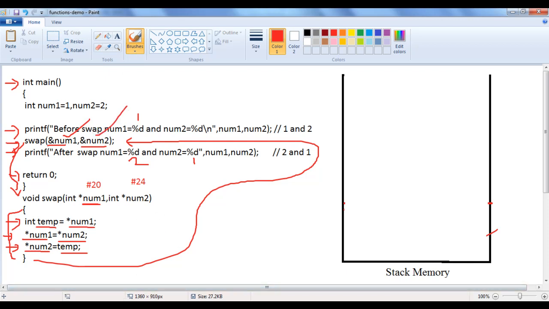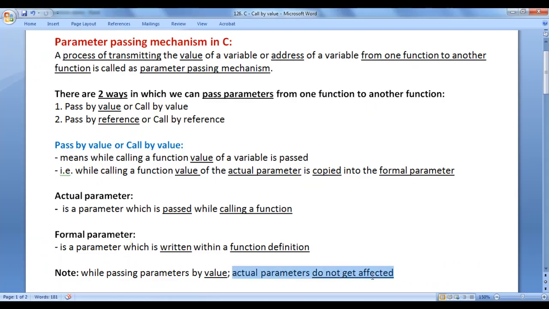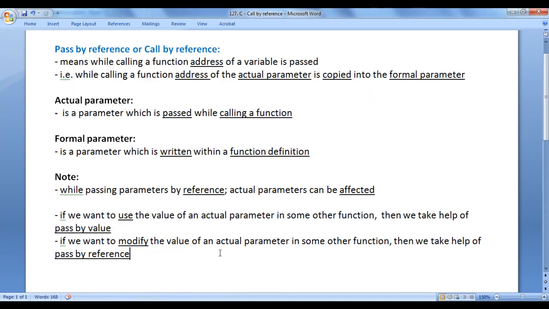While passing by value, actual parameters do not get affected, whereas while passing by reference, actual parameters can be affected. And remember, if you want to use the value of an actual parameter in some other function, take help of pass by value. If you want to modify the value of an actual parameter in some other function, then take help of pass by reference, guys.